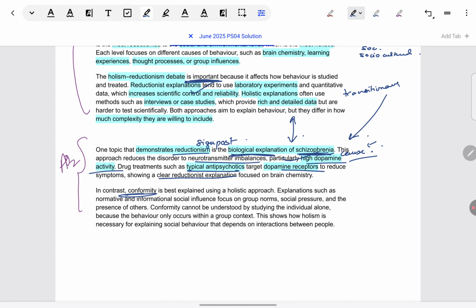Now, coming to conformity, that is taken as the example for holism. So, again, signposting by explicitly stating this is the one we are taking for holism.